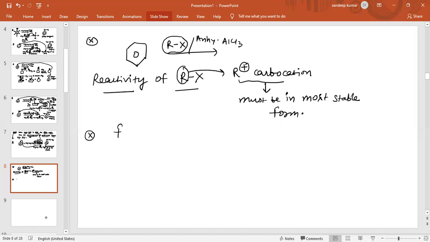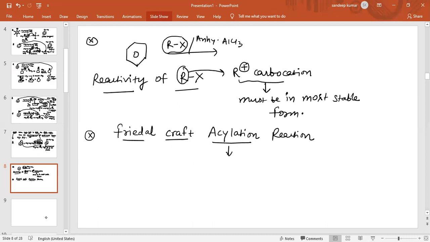Next we are going to discuss about Friedel-Crafts acylation reaction. What is Friedel-Crafts acylation reaction? See what happens in this reaction. What is acyl group? This group, CH3 C double bond O, we call acyl group.